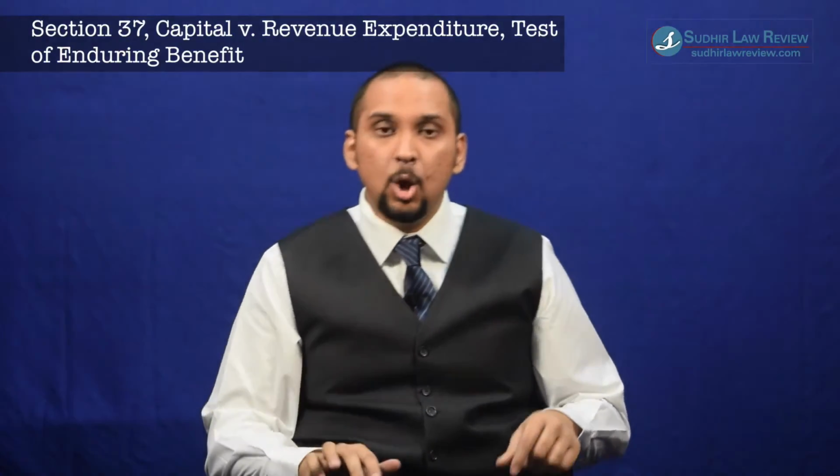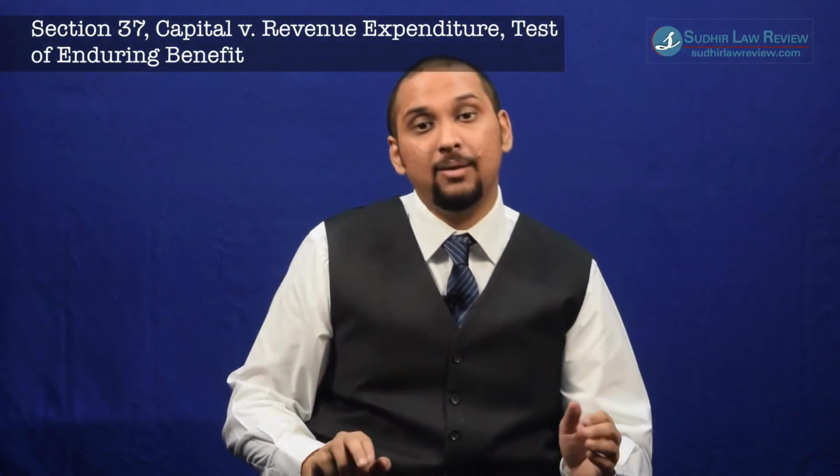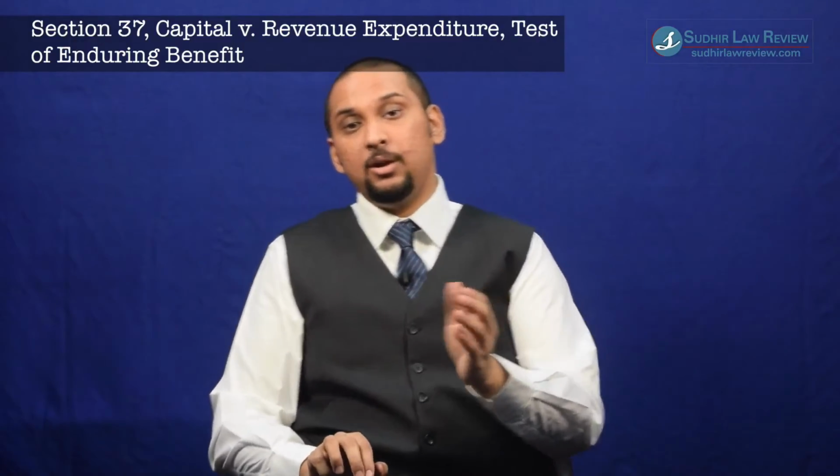Fixed capital, your fixed assets, that's your fixed capital, machinery, if you're running a manufacturing plant. Circulating capital is part of your stock in trade. You keep churning it out. But you go to that test only when the test of enduring benefit does not give you an answer. What is the test of enduring benefit? Again, very important, I'm going to repeat this, guys, and I'm taking things slow. I know I am, but I have to because it's tax law and it's not straightforward.